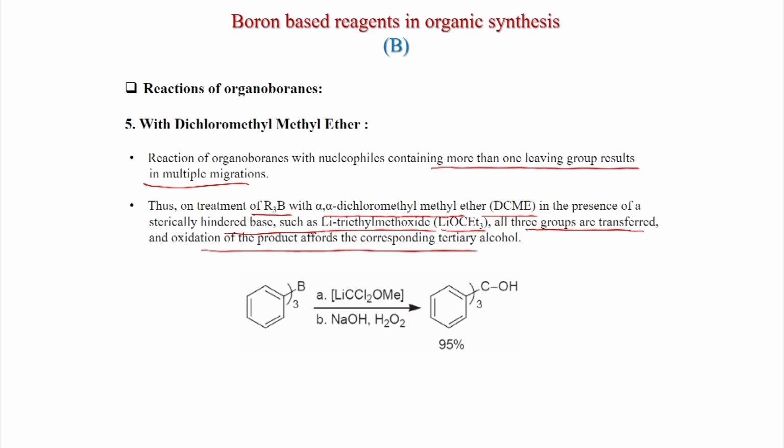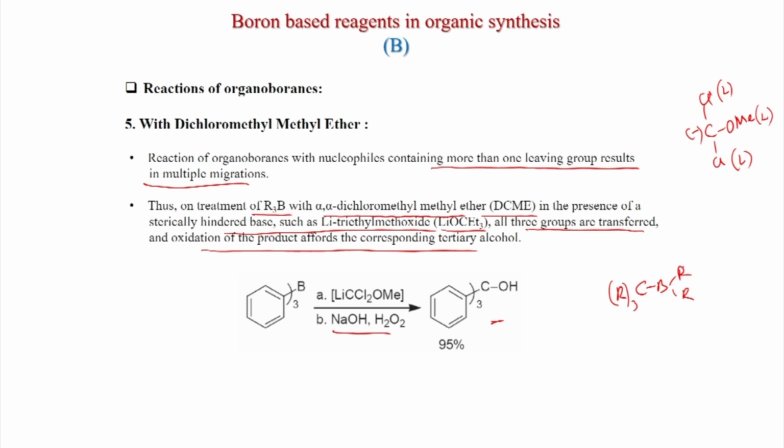So, this is also not only triple bond, here what happens, this Cl, OMe and negative charge. So, all three groups are leaving groups, this is also leaving, this also leaving, this also leaving, and ultimately you get this one after NaOH, H2O2 treatment, because this B, maybe this R, R and this is the R group, 3 R groups are added.